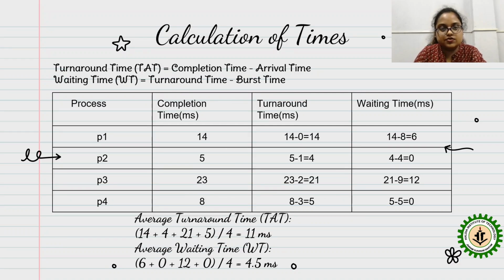Now the calculation is very similar to the previous one. You get the completion time, and when you have the completion time, it is very easy to find the turnaround time and waiting time. Then the average turnaround time: there are four processes, so you have to average it. Again, for the average waiting time, you average by four. So these are the basic things.